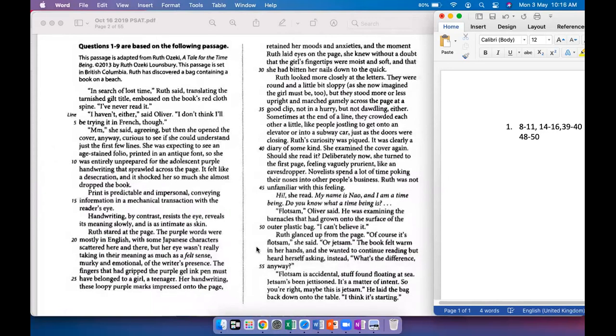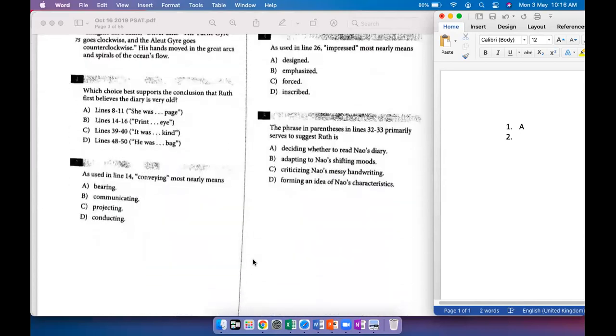And then 14 to 16 is kind of describing the difference between print and handwriting. So obviously that's not relevant. And the last two are way later in the passage. So one second, I just need to remove this and write A. Okay. A. Let's go to the second one.